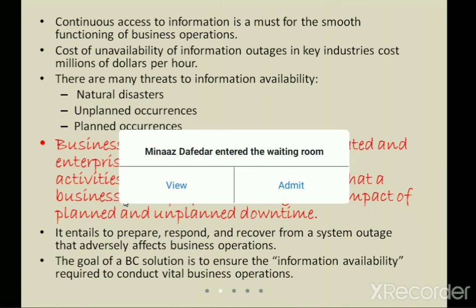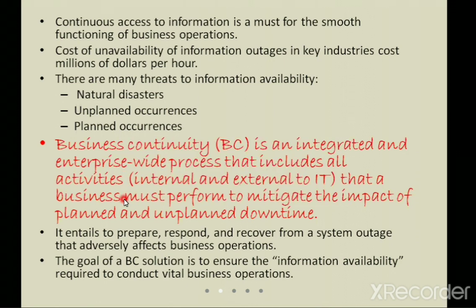Business continuity provides the infrastructure and makes sure that whatever unavailability of data occurs, the data is still produced. It prepares, responds, and recovers, so that the main goal of business continuity is information availability.